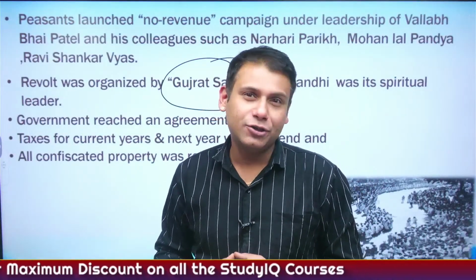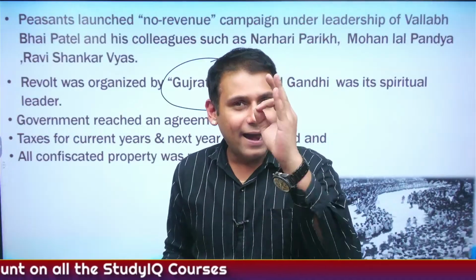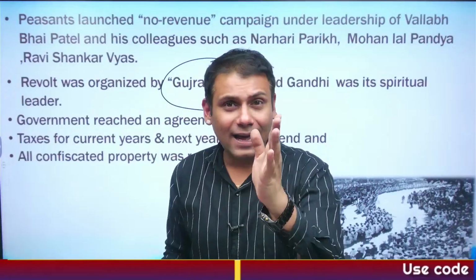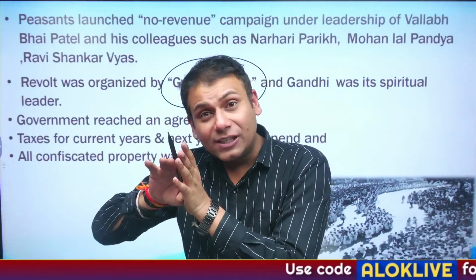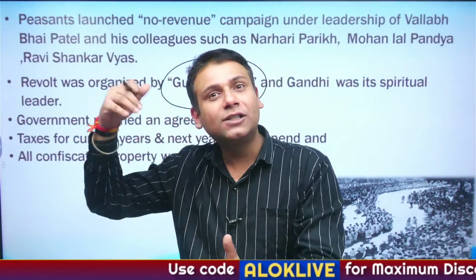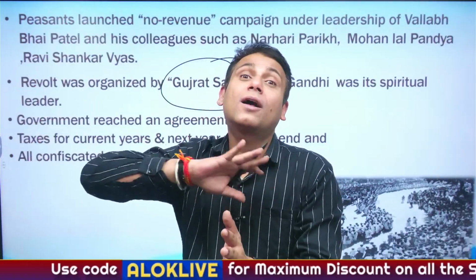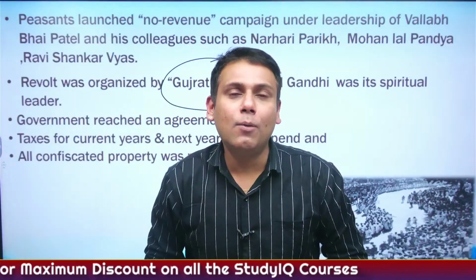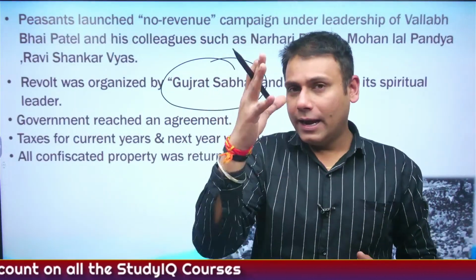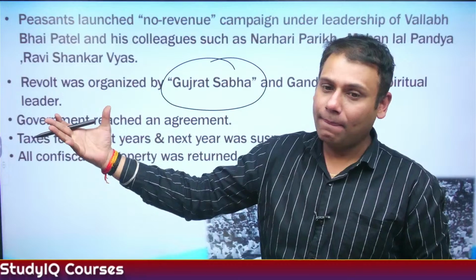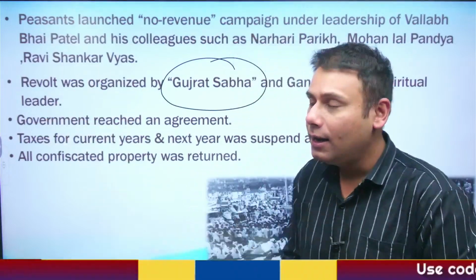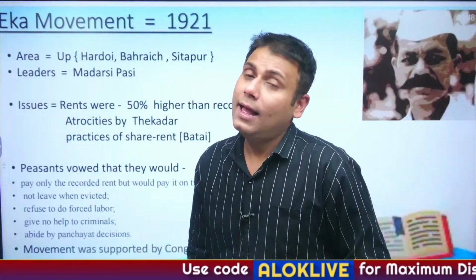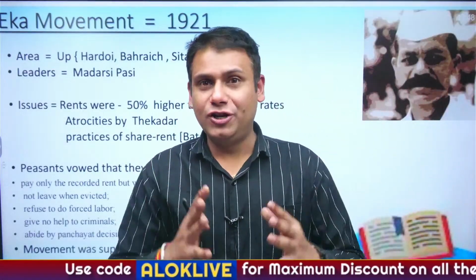Finally, what did the Britishers do? Finally, the additional 23% tax was abolished. Forget about abolishing the entire 23%, the taxes for this year and the taxes for next year were abolished completely. And this episodic event in the books of history is referred to as Kheda Satyagraha. It occurred in 1918 and the leaders of Kheda Satyagraha were Mahatma Gandhi and Vallabhbhai Patel ji.